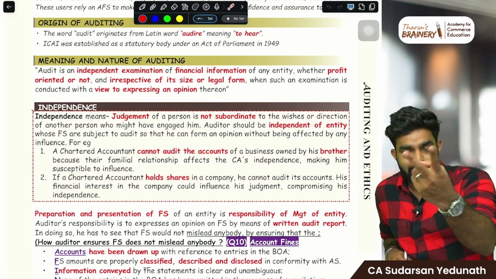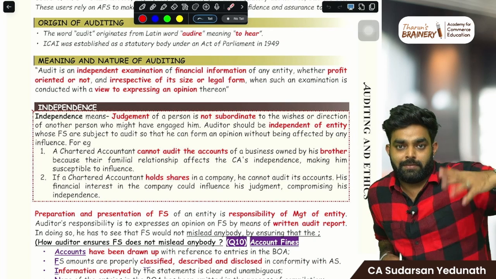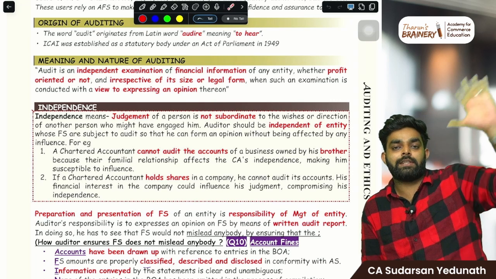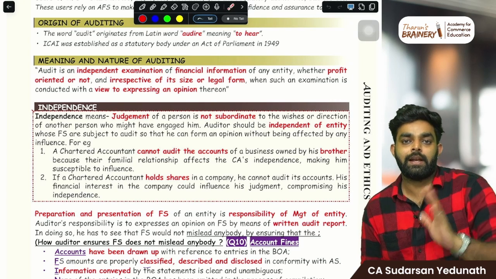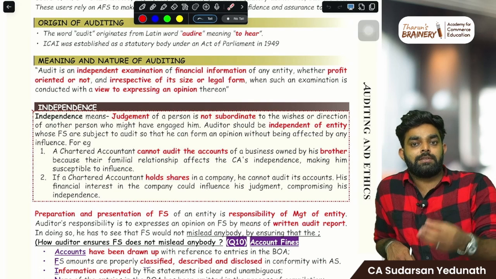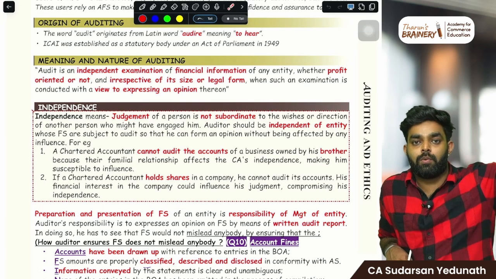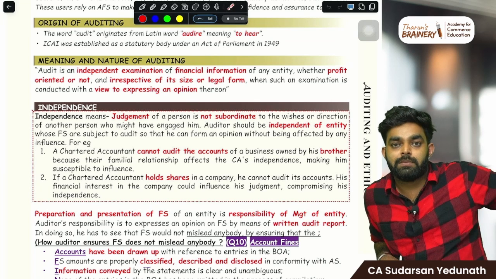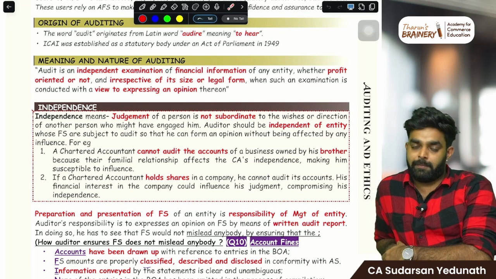That is the first case. Second case, imagine we are not related. I am going to audit boAt. We are not brothers or anything, but I hold 10 lakh shares in boAt. And I identified a 10 crore fraud. Will I report? No, right? Because if I report, the value of the stock will reduce in the market and my money will also go, if it comes out that there is a fraud in the company.